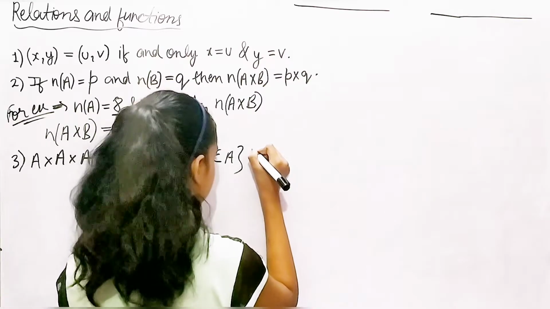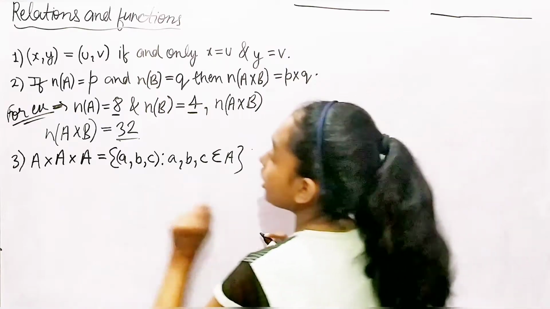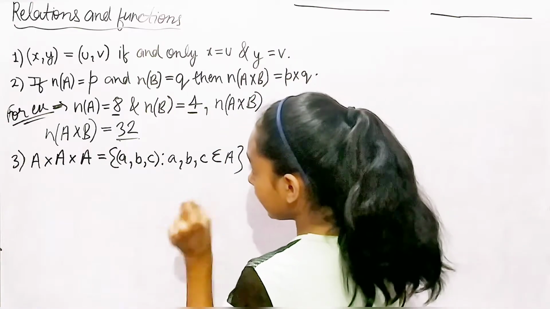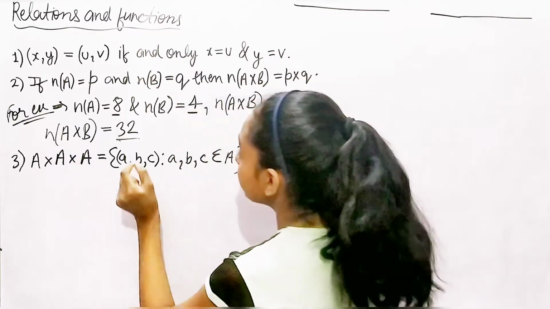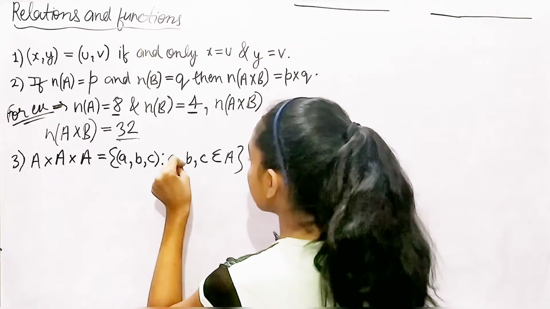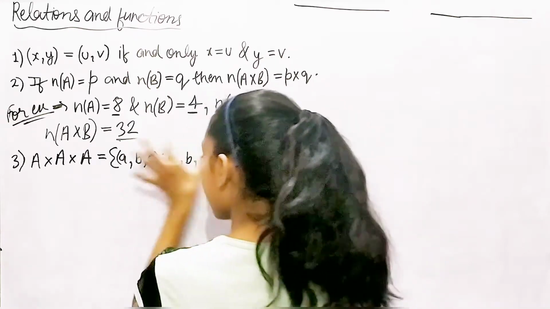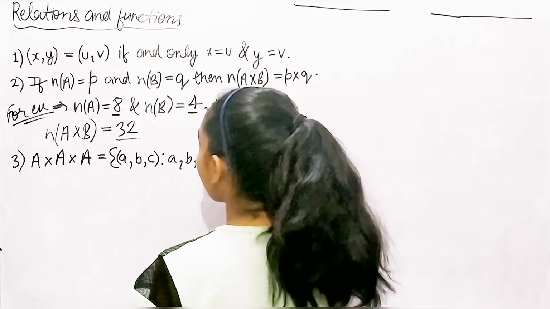It is trying to say that A into A into A, which means A cross A cross A, is equal to the elements A, B, and C which belong to A. So this is in set builder form, as we can see clearly.